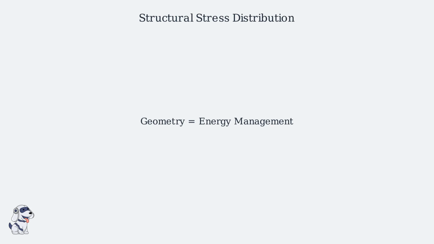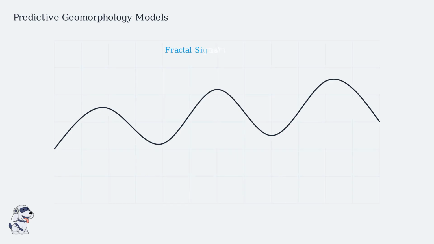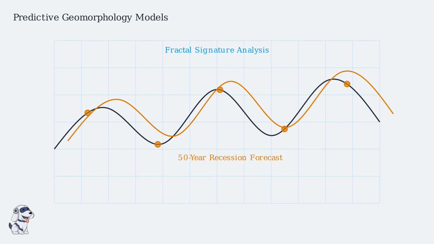By 2026, the study of coastal erosion has evolved from reactive observation to predictive modeling. Scientists now calculate the unique fractal signature of a shoreline to understand its structural blueprint. By identifying the fractal dimension of a coast, we can now forecast future recession patterns with high precision. This allows researchers to see the path of erosion over the next 50 years before it happens.